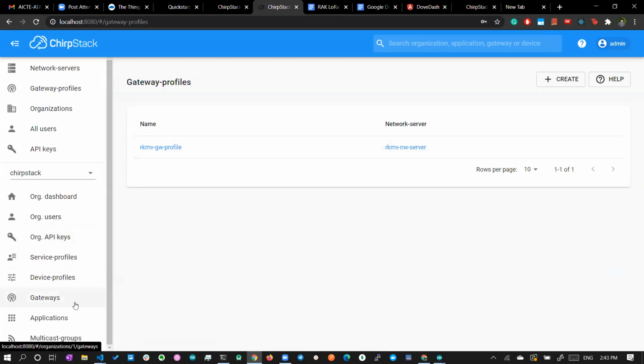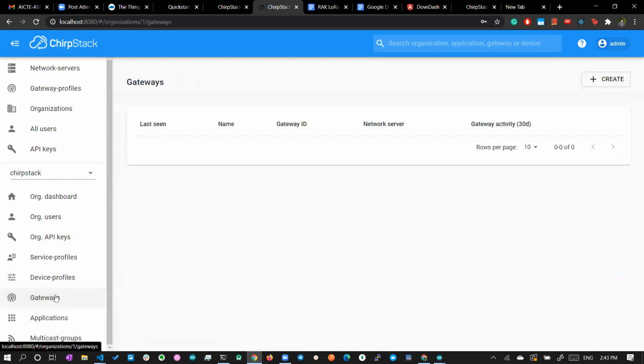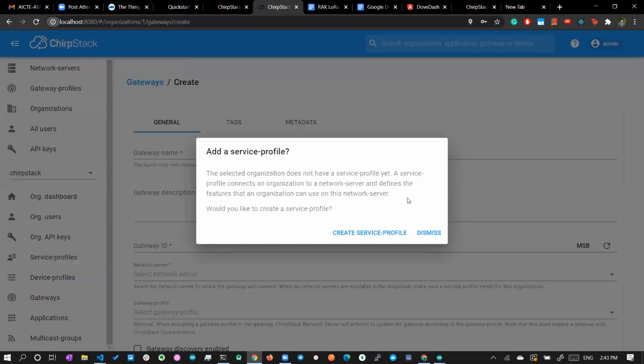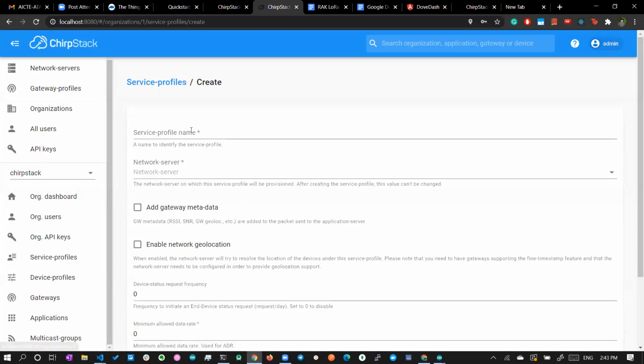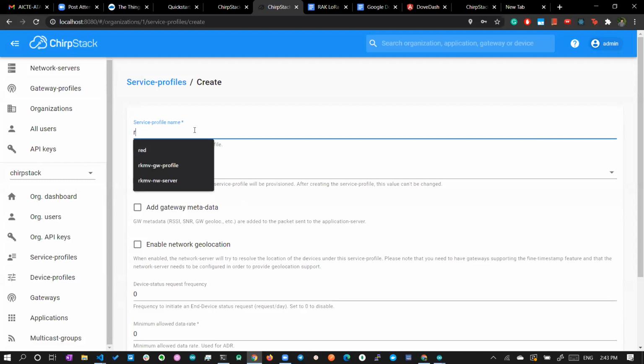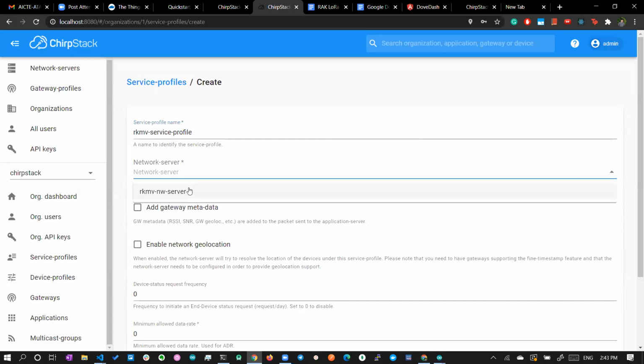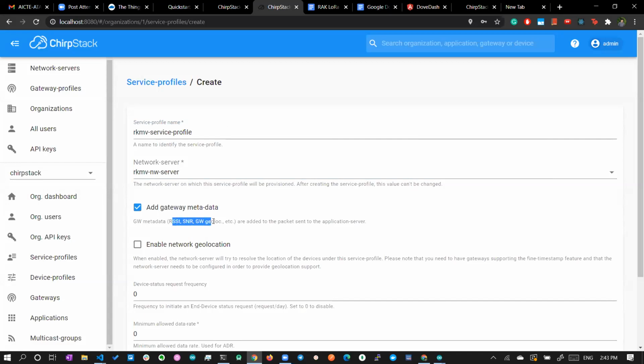Now we can go and add the gateways. This is the third step. Here we can add the gateway. But before adding a gateway, you also have to create the service profile, which will be available here. This is the rkmv service profile. For the service profile, you have to choose the network server and add gateway metadata. Once you give this, your RSSI value, SNR value, gateway geolocation, everything will be added to the data.